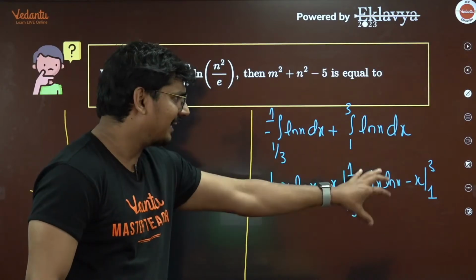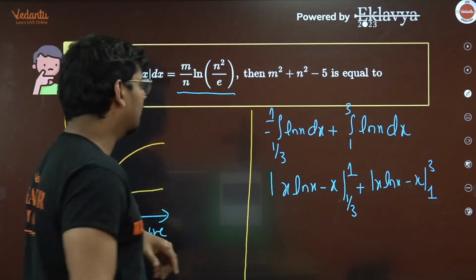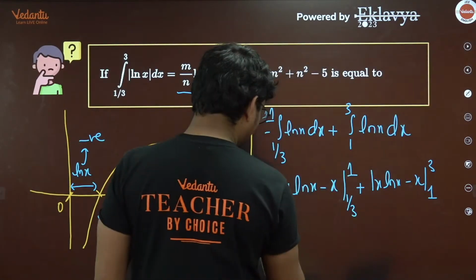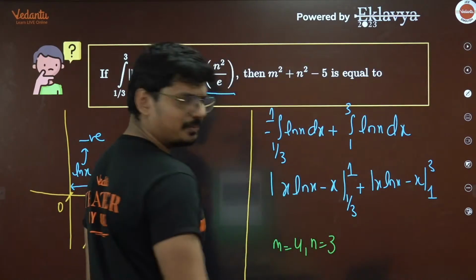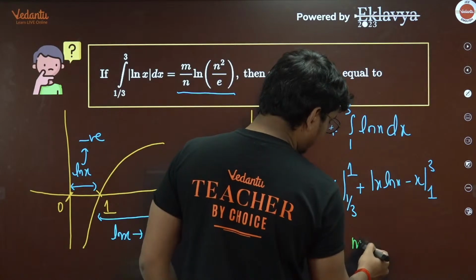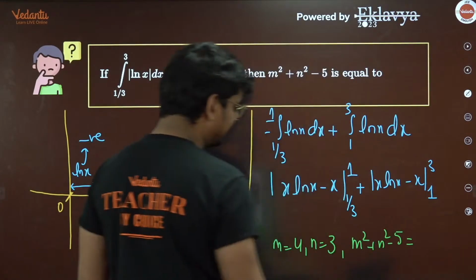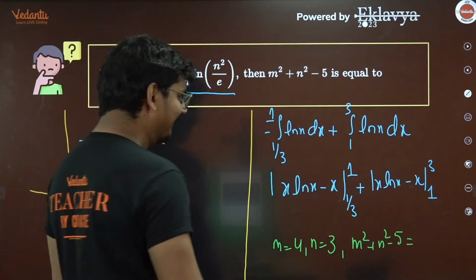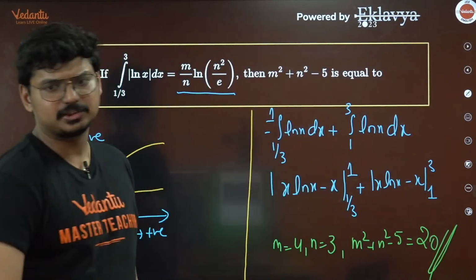Apply the limits and compare it with this result, everyone. If you do so, you'll get to know that the value of m is basically nothing but 4. The value of n will turn out to be 3. So m square plus n square minus 5 is going to be 4 square, 16, plus 9, 25. 25 minus 5 is going to be 20. The right answer for this question is going to be 20, students.